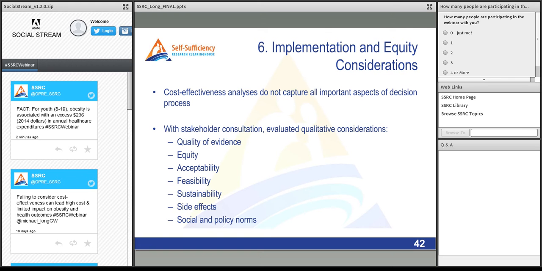And so we look at the quality of evidence that we have in our models on what impact doing these things would have on equity, on whether these interventions would be acceptable to stakeholders, whether they're actually feasible to do, how sustainable they are, whether there are positive or negative side effects, and whether they'd have broader social and policy norm effects, whether doing an intervention may not change obesity levels that much, but it might create a signal that would lead to broader behavioral changes in society.